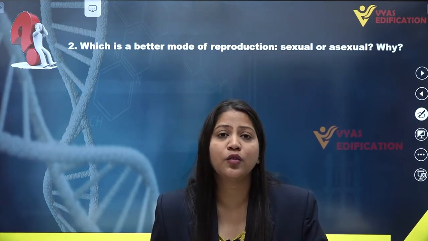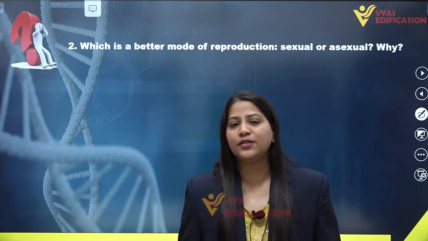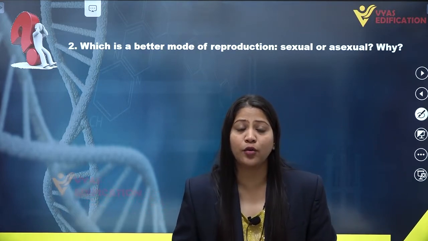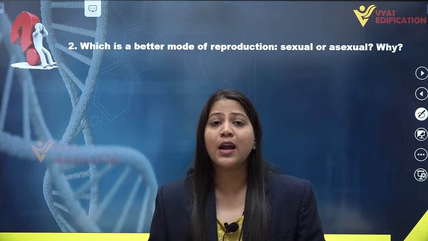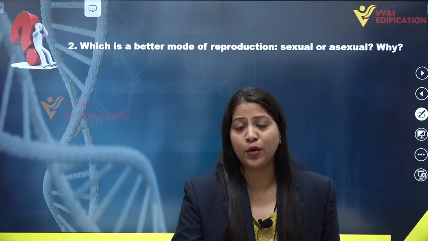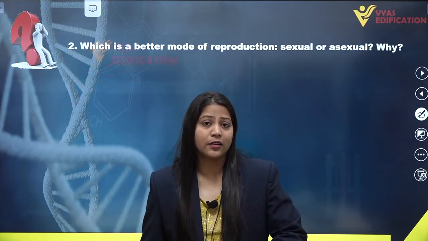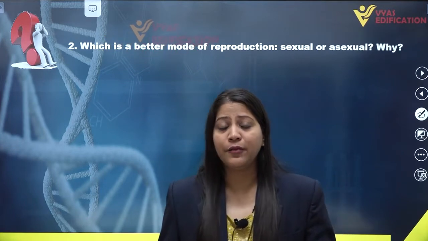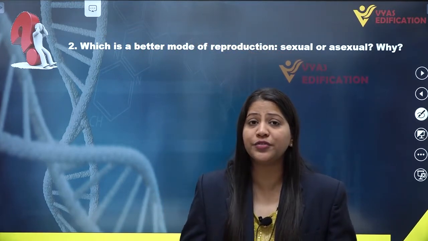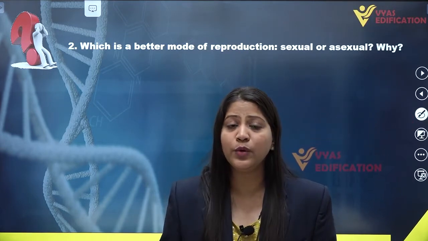It also involves a process known as fertilization, and in this fertilization, when the two different kinds of gametes fuse with each other, a new organism is formed through the zygote and embryo. So sexual reproduction involves a fusion of two different types of gametes coming from two different parents or individuals.